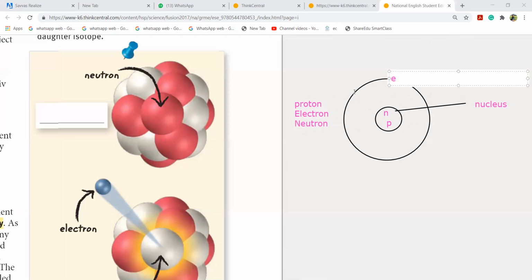Electrons are revolving around the nucleus. The charges and all, later on you will study in chemistry. But for today's class, you need to know that protons and neutrons are inside the nucleus, whereas electrons are revolving around the nucleus. All right?